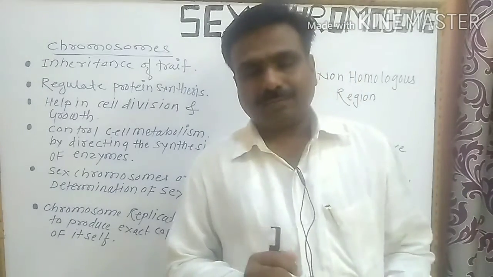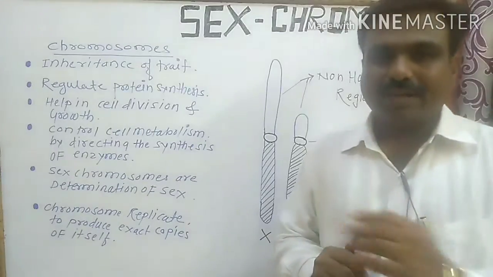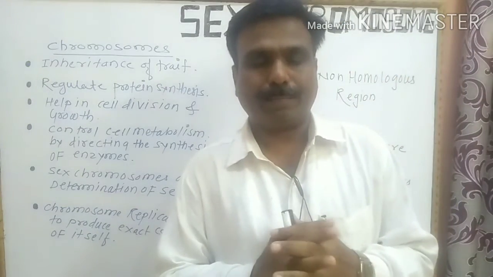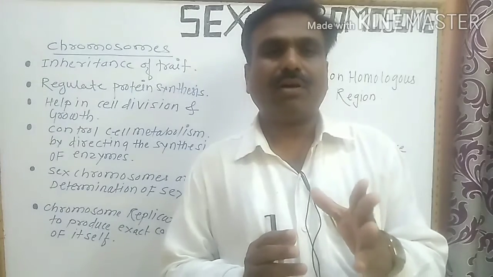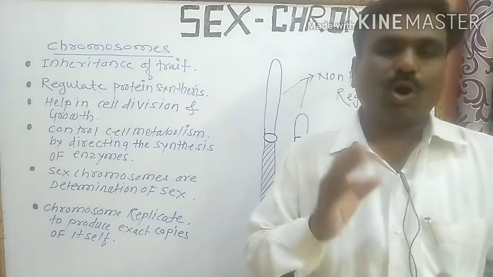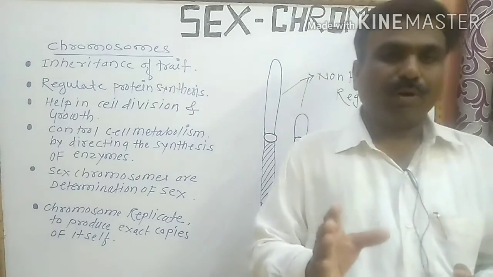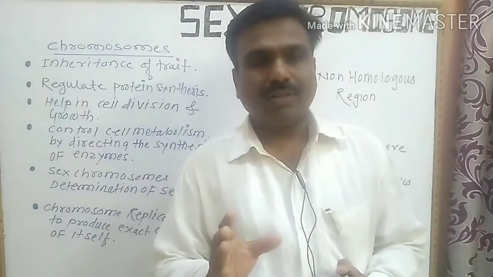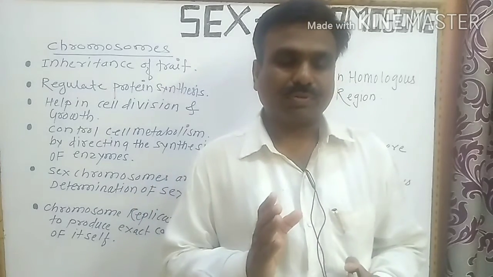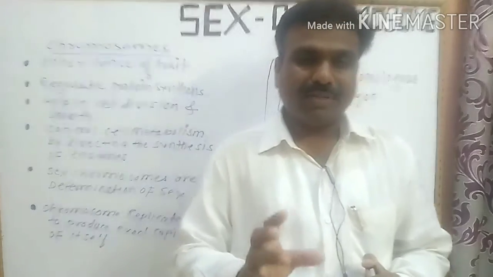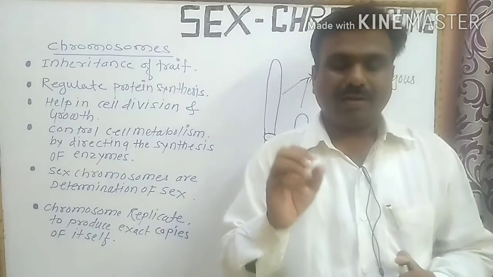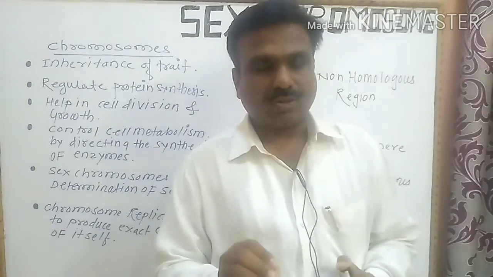You know that the body cell of a human has autosomes and sex chromosomes. A normal body cell has 46 chromosomes, that is, 23 pairs of chromosomes. These are autosomes and one pair of sex chromosomes.